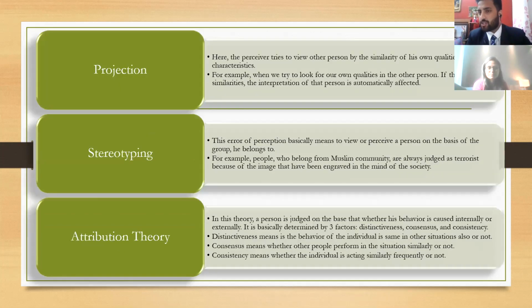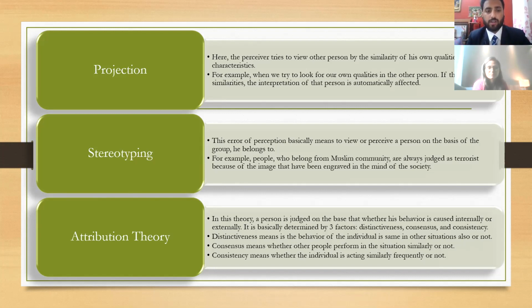The first one here is projection. Projection basically means we perceive another person by the similarity to our own qualities. We try to look for our own qualities in that person. If I am a good singer, I'll be looking at whether another person is a good singer, and if so I'll perceive him in a very good way. If I am a disciplined person, I feel that another person should be disciplined. If he is not, I'll perceive him in a negative way. That is called projection.